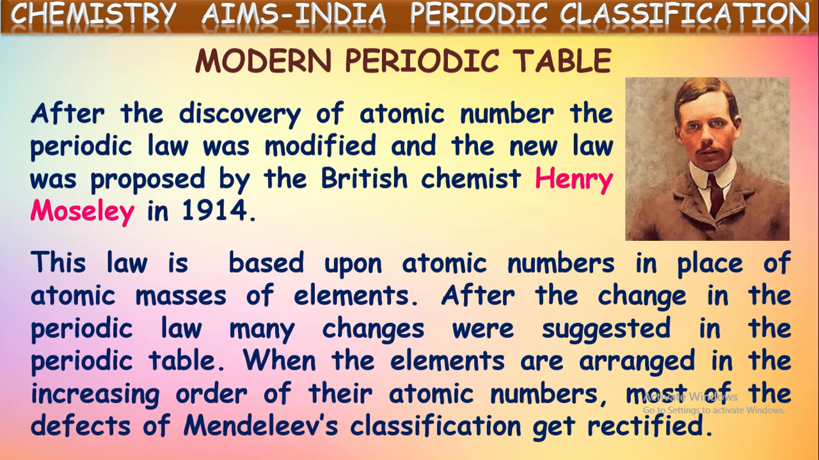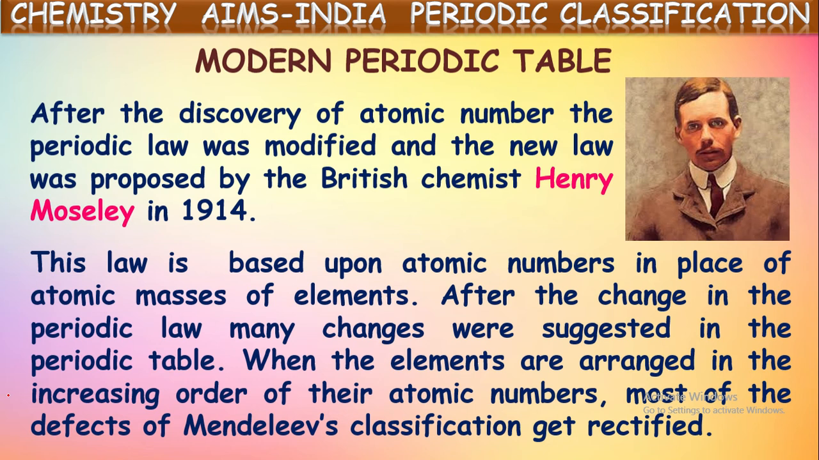After the change in the periodic law, many changes were suggested in the periodic table. So what was the earlier periodic law? The physical and chemical properties of the elements are a periodic function of their atomic masses. That means when elements are written in increasing order of their atomic masses, properties are repeated from one element to another. It was the periodic law given by Mendeleev and the scientists before him.